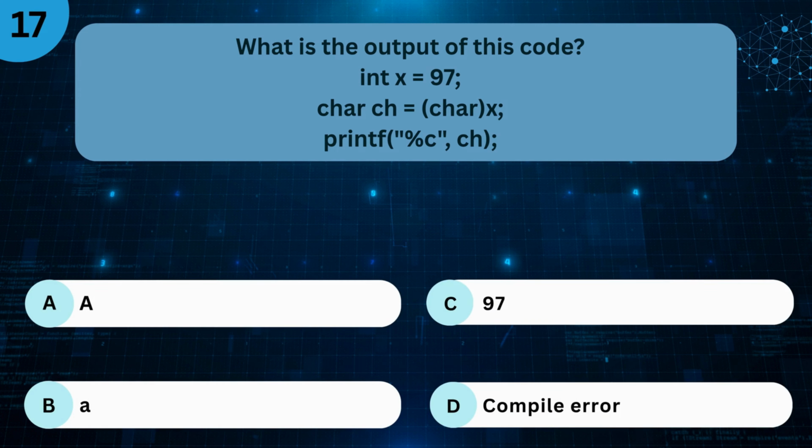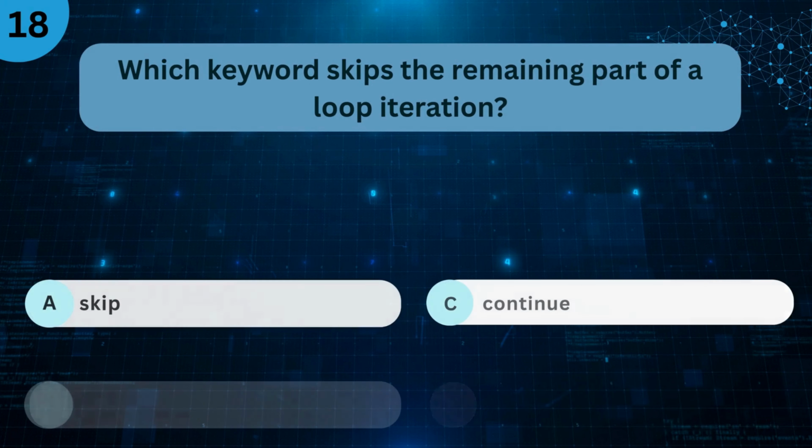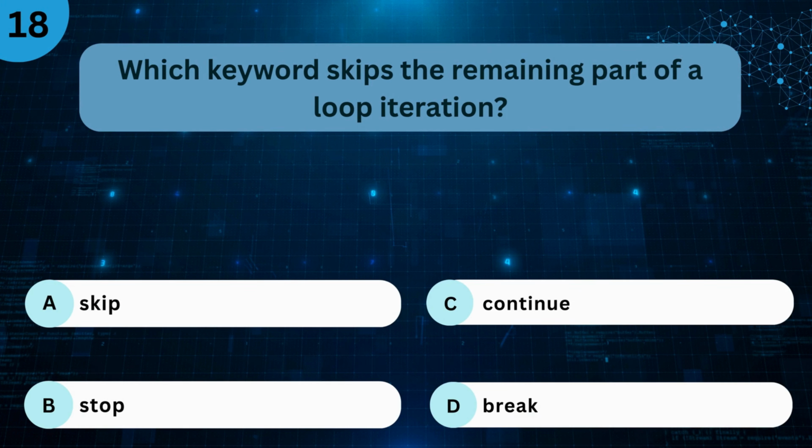int x = 97; char ch = (char) x; printf("%c", ch). A. Capital A. B. Small a. C. 97. D. Compile error. The right answer is A. Capital A. Which keyword skips the remaining part of a loop iteration?